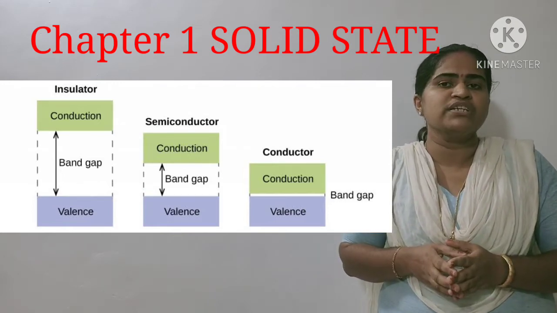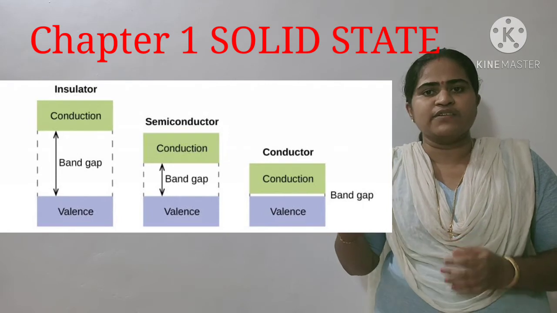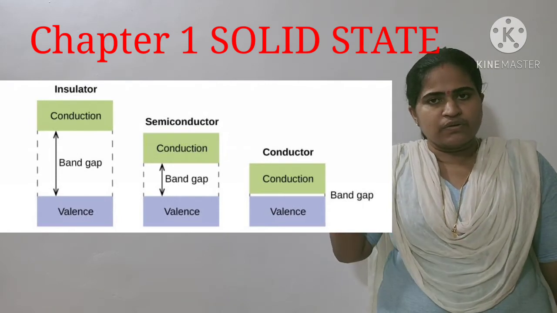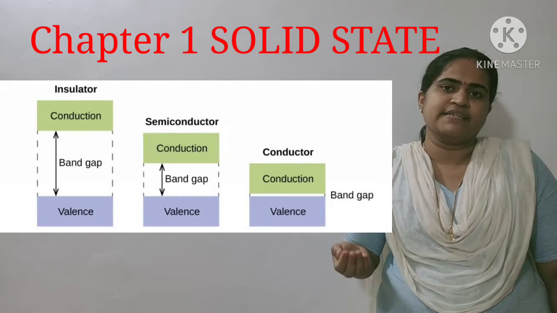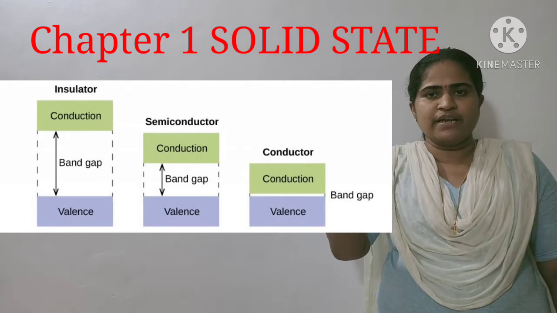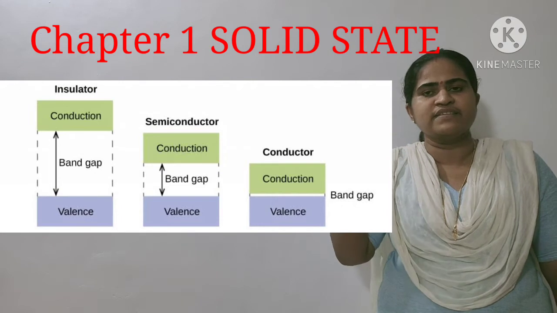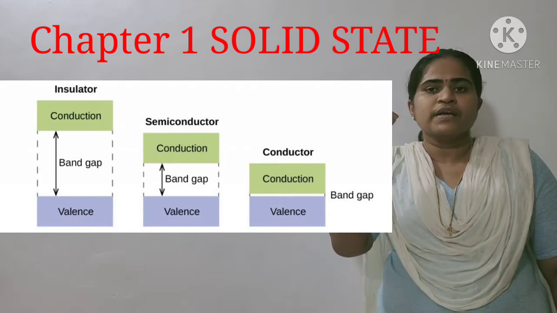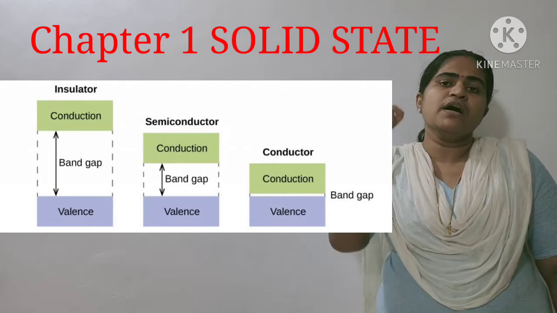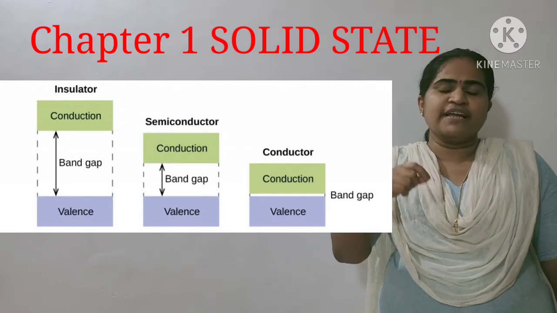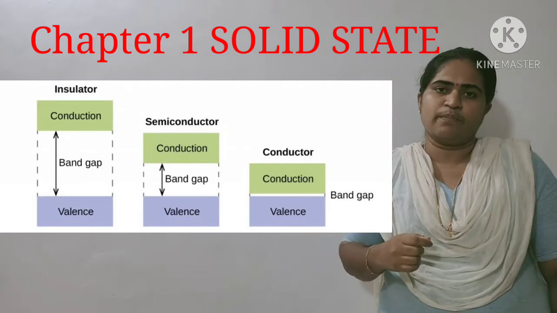The energy gap between these two is known as the band gap. In the case of solids showing conductance, that means conductors, the band gap between the conduction band and valence band is very small, or otherwise they overlap. So the metal electrons from the valence band easily go to the conduction band.